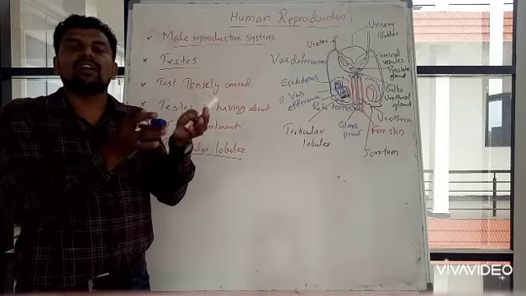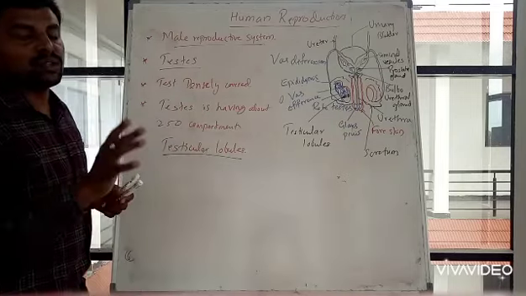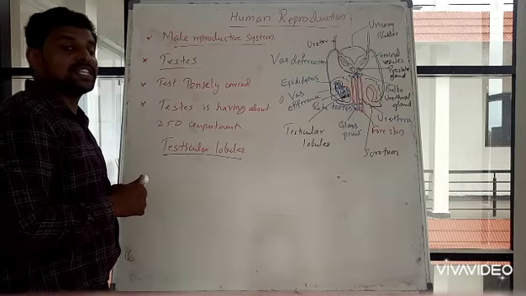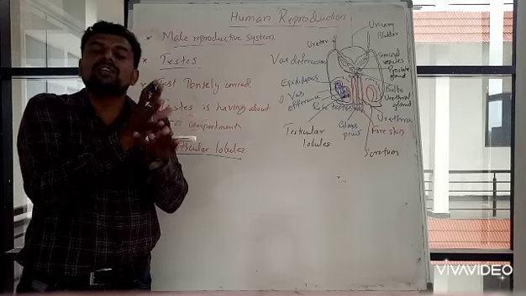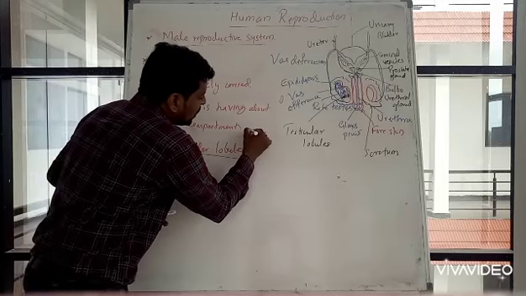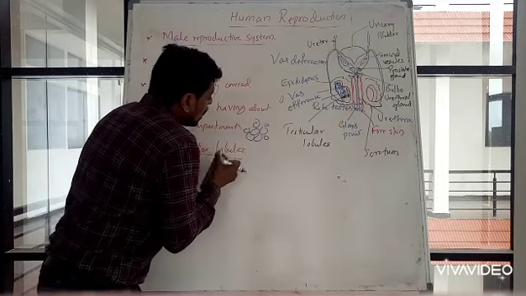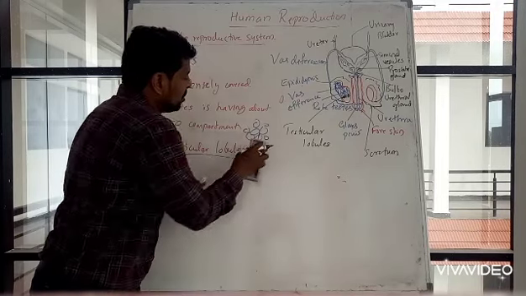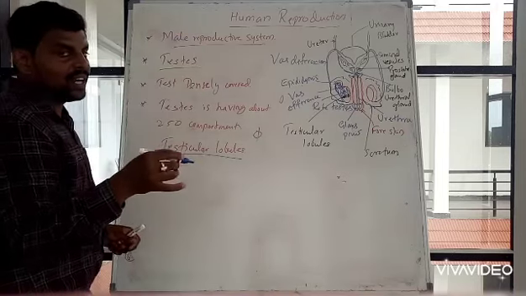Again, if you cut open only one compartment, you will find